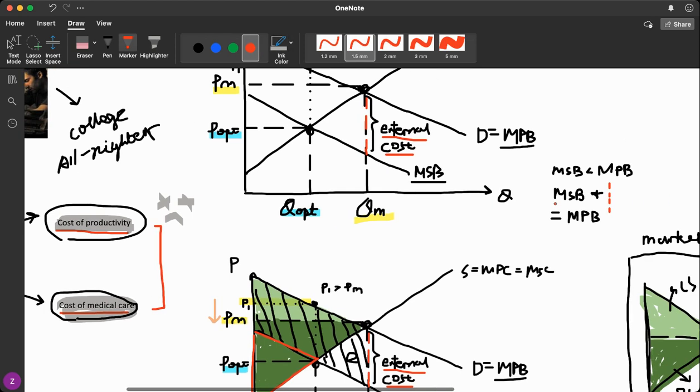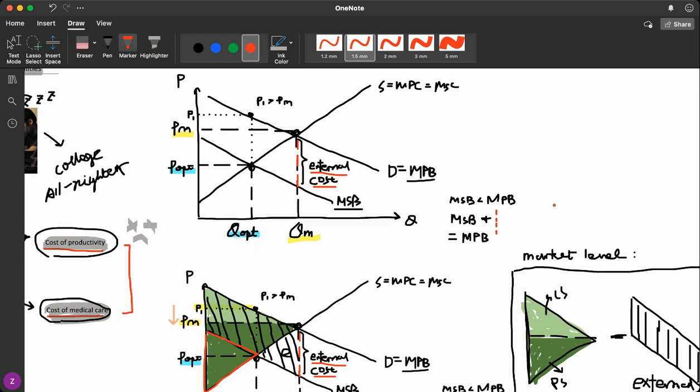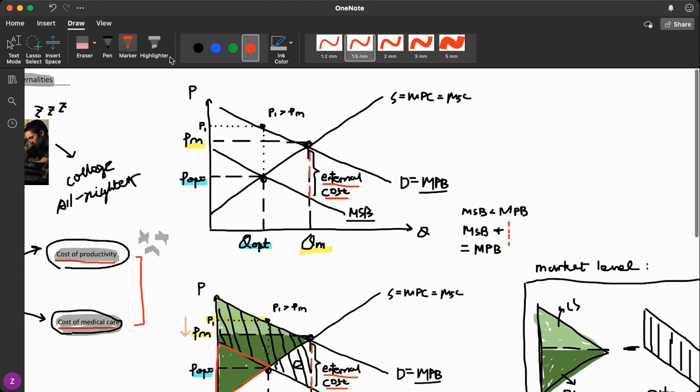So now let's see how negative consumption externalities will look like on an economic diagram. So here in this junk food consumption example, we'll need to calculate the external cost resulting from bad diet and the related diseases. So the healthcare costs are considered as an additional burden upon society.